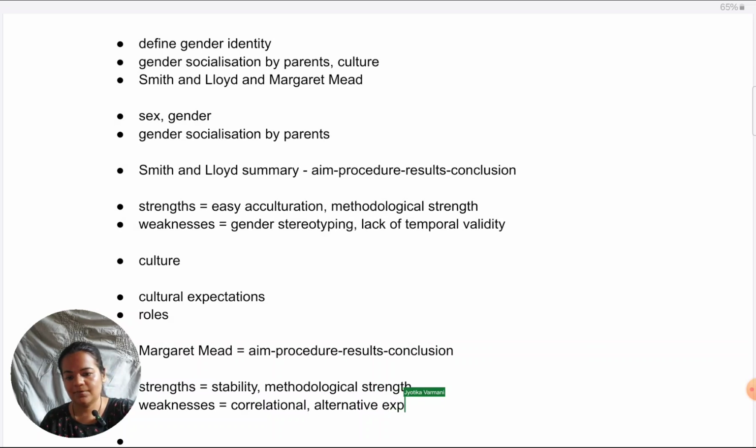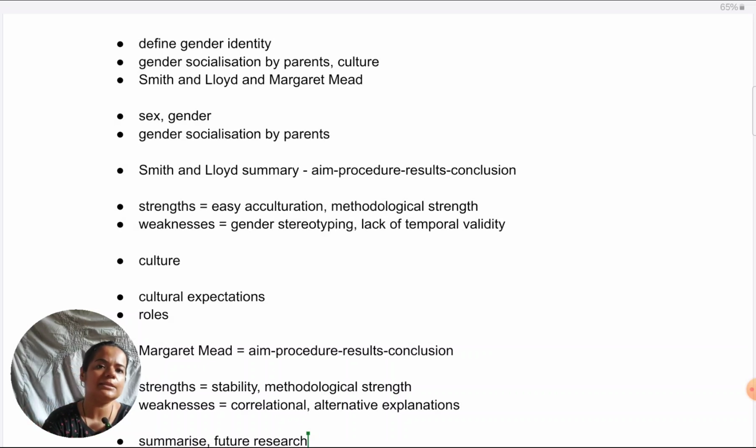In the end, as always, we can summarize the argument's strengths and weaknesses, and for future research we can give directions like more updated research is needed, whether cultural expectations have changed significantly or not. That is one thing that needs to be looked into. And besides that, definitely, because research has been reductionist in terms of what other factors can matter beyond culture, how culture can integrate with other factors to influence gender identity, that also needs to be investigated.